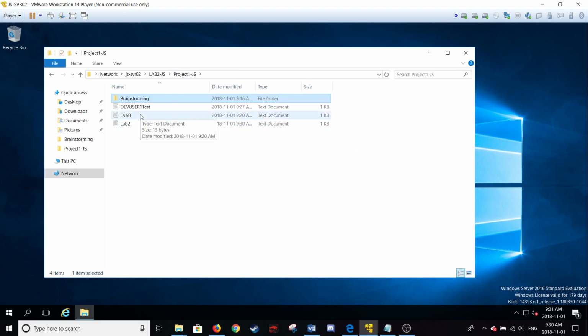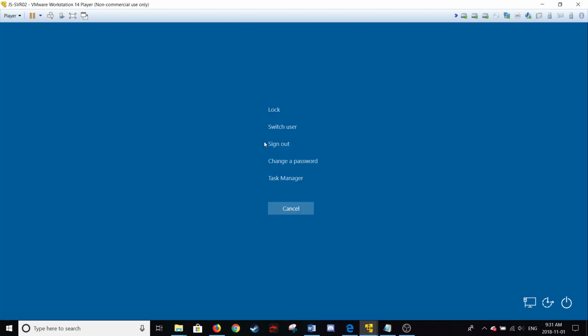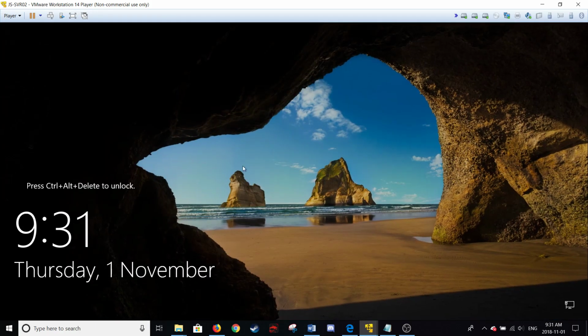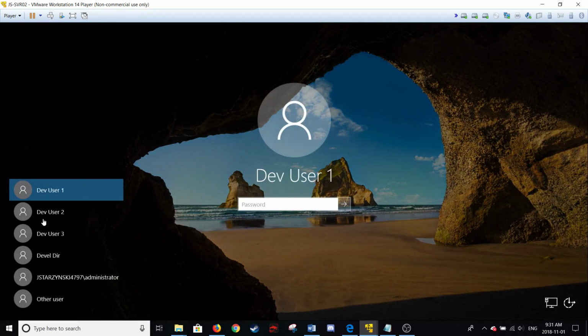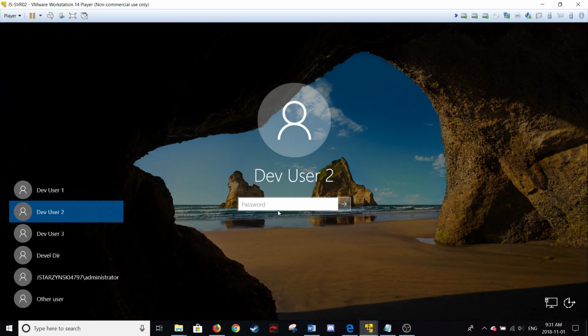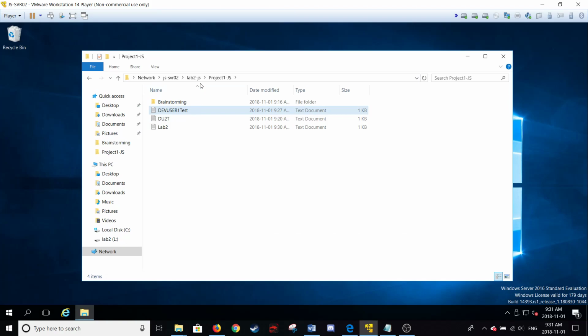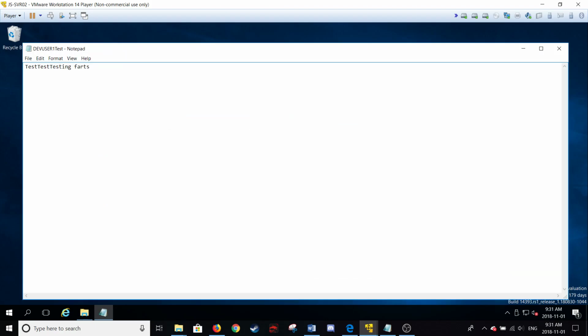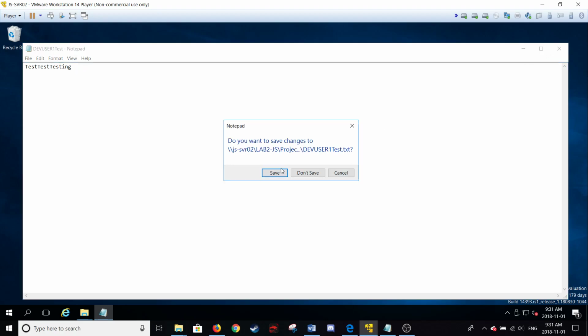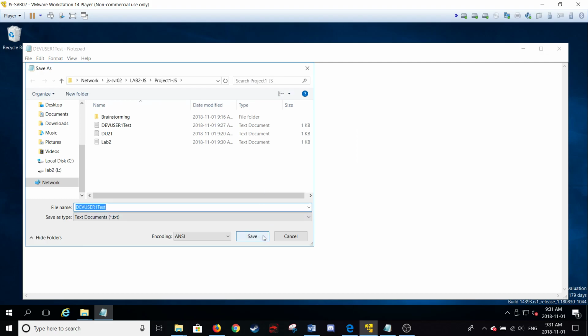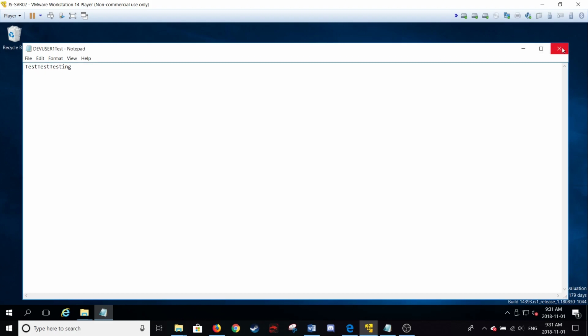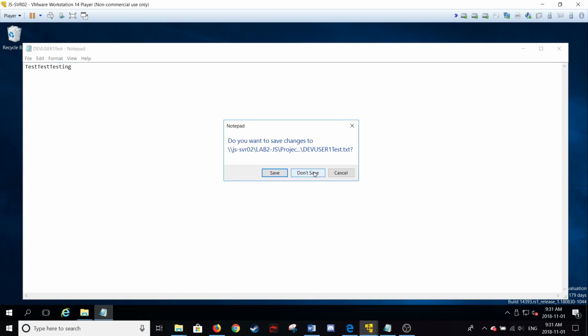So now, let's switch users here, and let's go into somebody else within that same group. So we'll go with development user 2. So the way I've got this set up, yet again, they're only going to see project 1. Now, they also can create a file, but because this other guy created it, they don't have the access. So they can go in, they can read stuff, but they can't edit it.